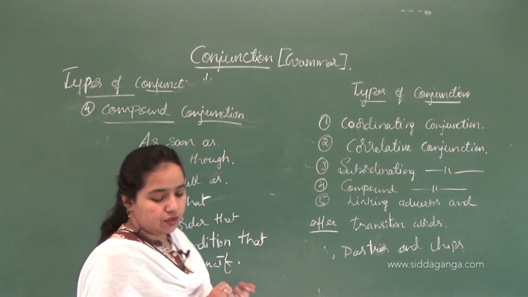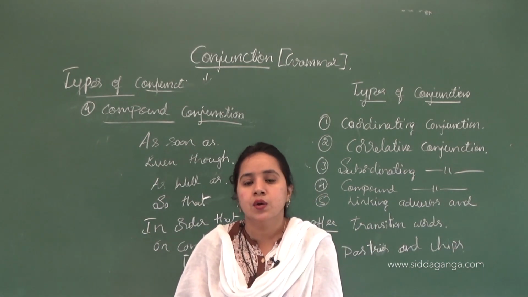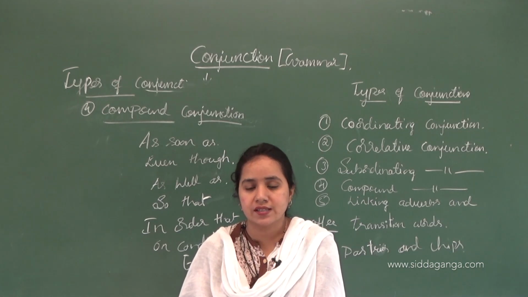These are called compound conjunctions, which are used as phrases. Two or more words used together are called a phrase.